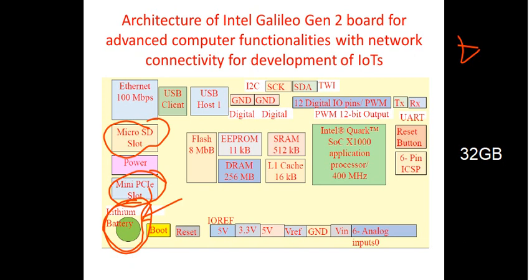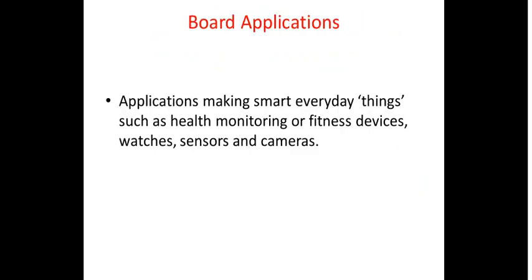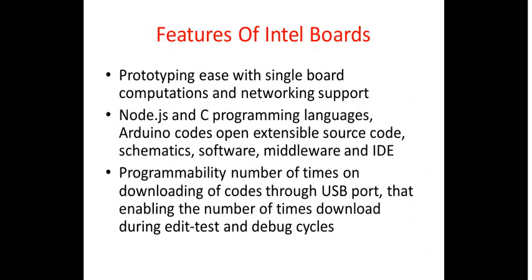Therefore we will probably not have much discussion on these boards. Based on our requirement, we can select any kind of board we want. Okay, so the next one from this Intel family is the Intel Edison.